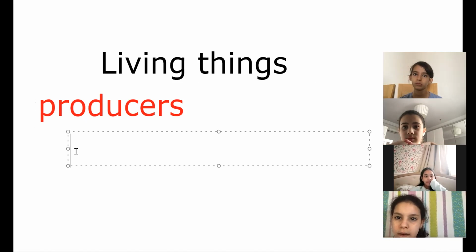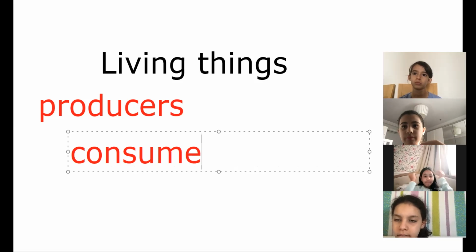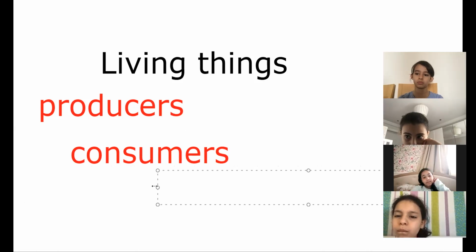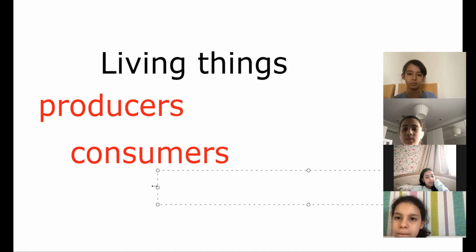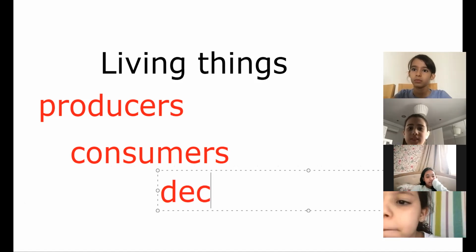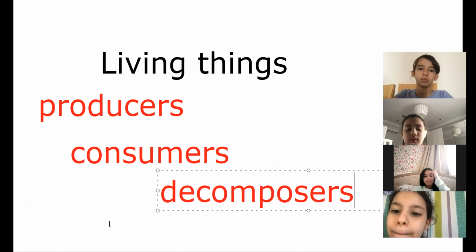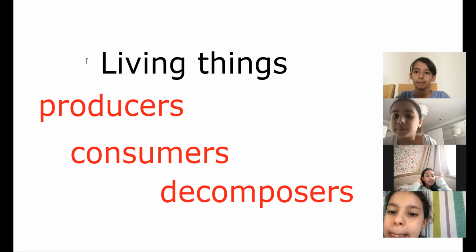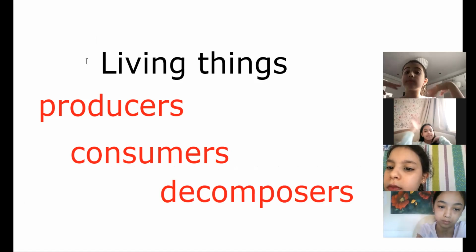Excellent. One last division: if they are eating dead animals or plants, what are they? Decomposers. Excellent. So living things, I can sort into three groups.